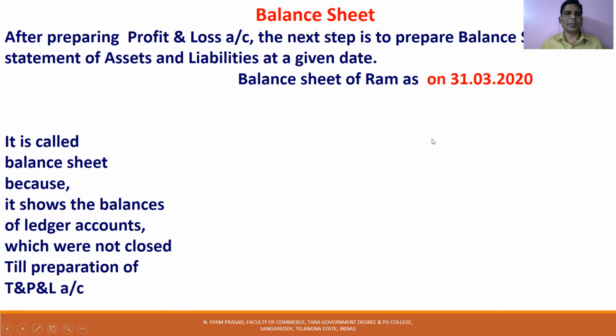Now the balance sheet. After preparing the profit and loss account, the next step is to prepare the balance sheet. So it is a statement of assets and liabilities. You have to remember, the balance sheet is not an account. There will not be any debit side, there will not be any credit side. It is a statement of assets and liabilities. Usually, by practice, on the left hand side liabilities are written and on the right hand side assets are written. There is no debit, there is no credit.